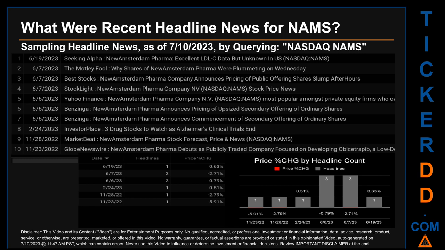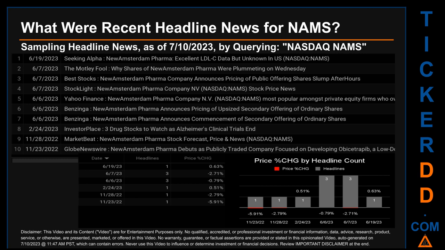Then, for the second day with the most discovered headlines, on Tuesday, June 6, 2023: First, Yahoo Finance published the headline that read, New Amsterdam Pharma Company NV most popular amongst private equity firms who own 58% of the shares, institutions hold 20%. Second, Benzinga published the headline that read, New Amsterdam Pharma announces pricing of upsized secondary offering of ordinary shares. Third, Benzinga published the headline that read, New Amsterdam Pharma announces commencement of secondary offering of ordinary shares.